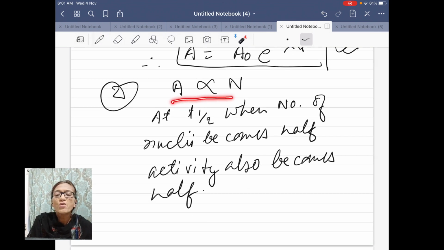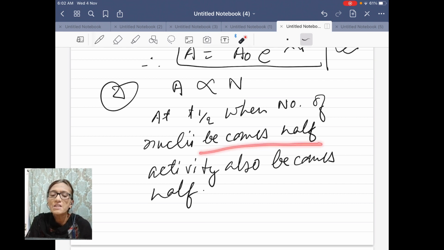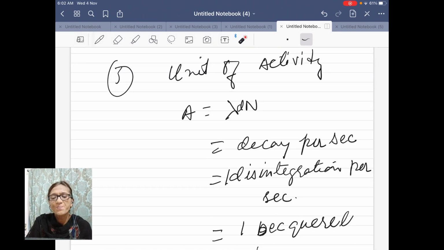So here I have noted down a point: A is proportional to N. Now at half-life, when t is half-life, you know that the number of nuclei becomes half. And when the number of nuclei becomes half, as A is proportional to N, A also should become half. Activity also should become half.